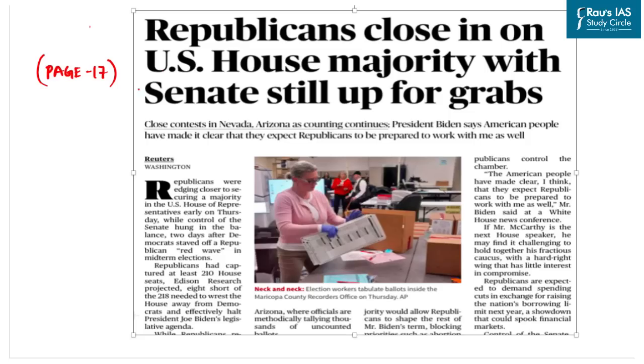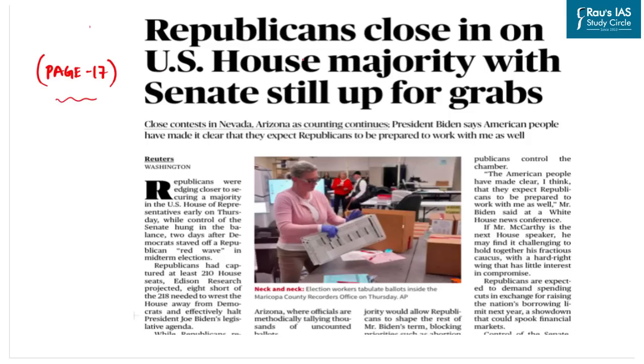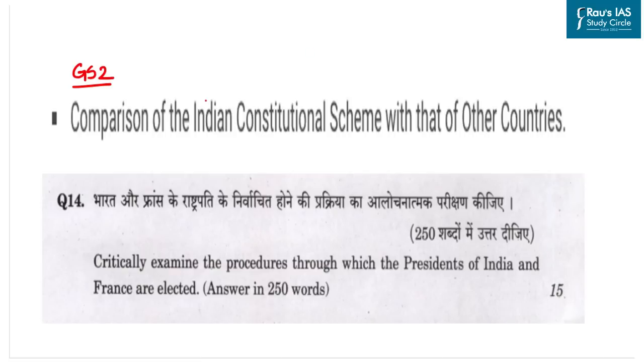Now, the next article has featured on page 17 of The Hindu and basically talks about the midterm elections which are about to happen in United States of America. Now, this topic becomes important for us because in the GS2 syllabus, comparison of Indian constitutional scheme with that of other countries have been explicitly mentioned. And in the year 2022 only, a question regarding the comparison of constitution was asked, in which the procedures through which the presidents of India and France are elected was asked about.